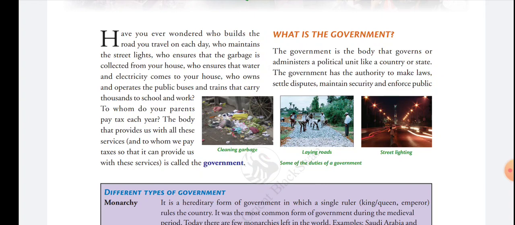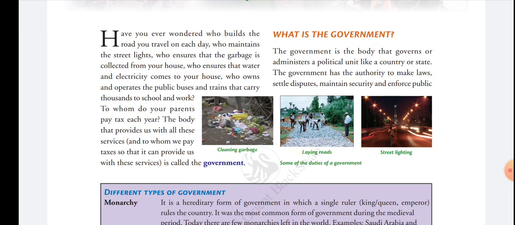Okay, so what is the government? A government is a body. Here body means a group of people. The government can have a single person also. So what is the government? A government is a group of people that governs or administrates a political unit. A political unit can be a country or a part of a country. This is known as the government.